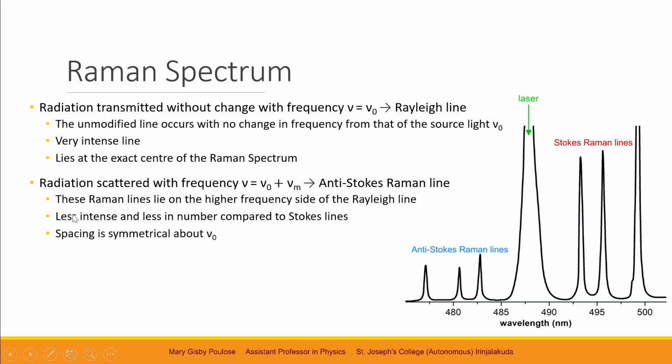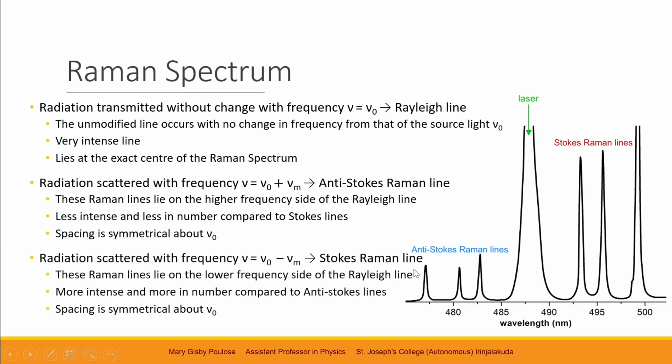They are less intense and less in number compared to Stokes lines. The intensity of these lines is less, and the number of lines may also be less compared to the other Raman lines. The spacing of these lines from nu naught is symmetrical.